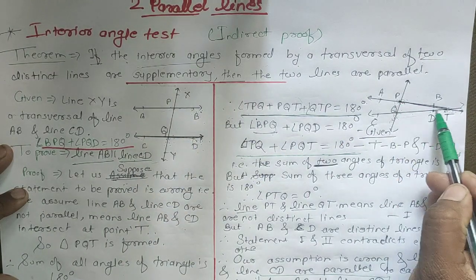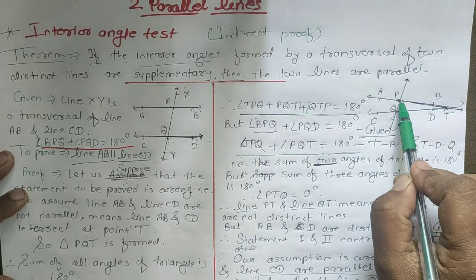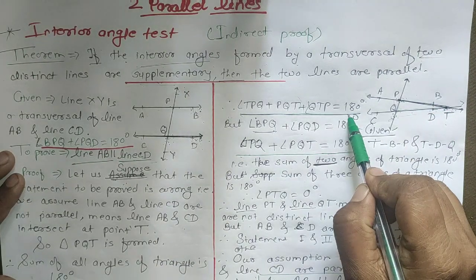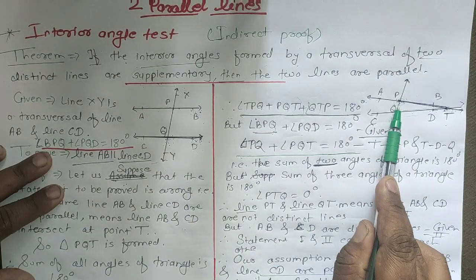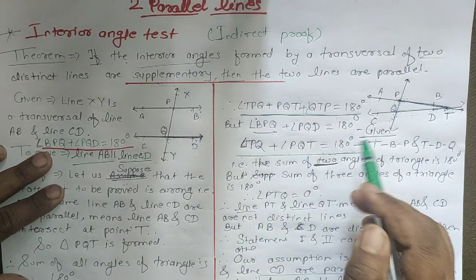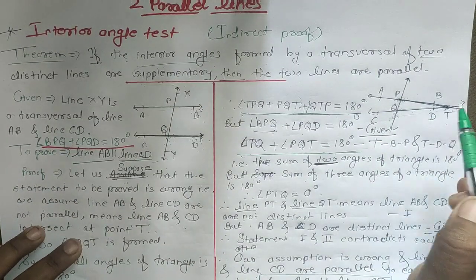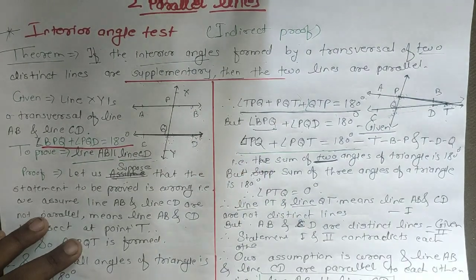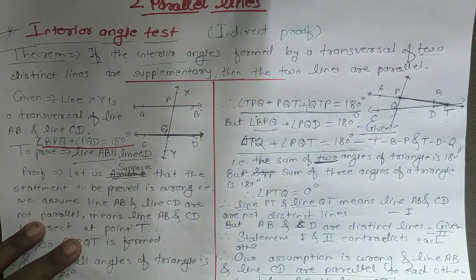Not parallel means they are intersecting each other at one point, and if they intersect at one point, it forms a triangle. So here is a triangle. As we know, the sum of all angles of a triangle is 180. And what is given is that these two angles, angle P and Q, measure only 180 degrees. So both statements contradict, and therefore these two lines are not intersecting lines, then they are parallel to each other. In this way we show the proof for the interior angle test.